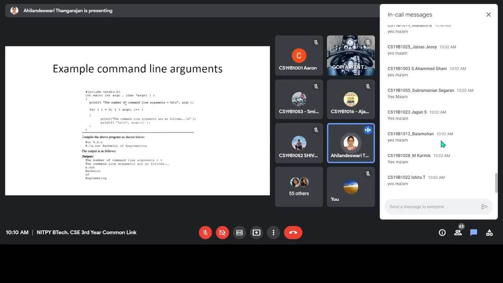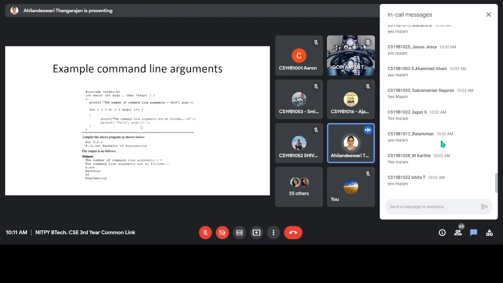For this program, you are printing the value of argument C and argument V. The number of command line arguments: the first argument is this one, 1, 2, 3, 4. So totally 4 arguments. So it displays argument count is 4. Then what are the arguments? That will be displayed by this statement. Using a for statement from i equal to 0, while i is less than 4, you are printing argument V of i.